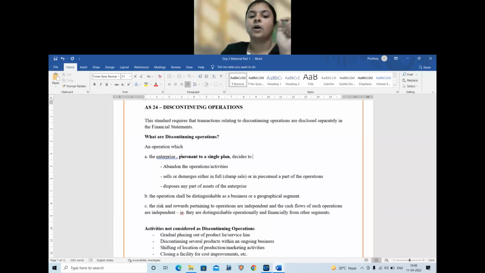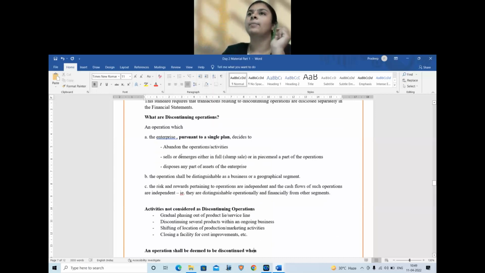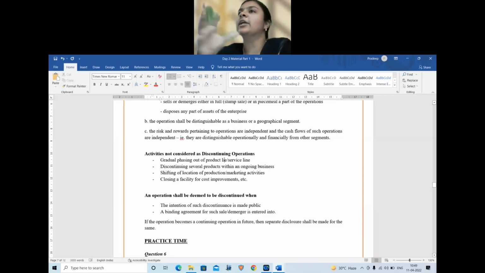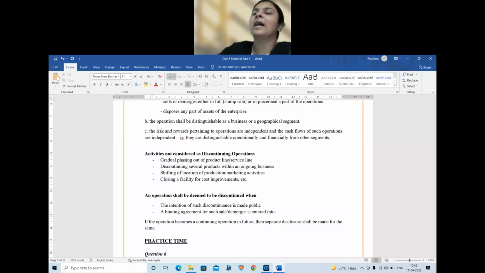Now, what are the activities that are not considered as discontinuing operations? So what is not discontinuing? A gradual phasing out of product line. Say for example, I am introducing a new model. So my old model goods or old model item I am going to phase out. New model car is introduced. Therefore, old model I am gradually reducing the production and stopping it.